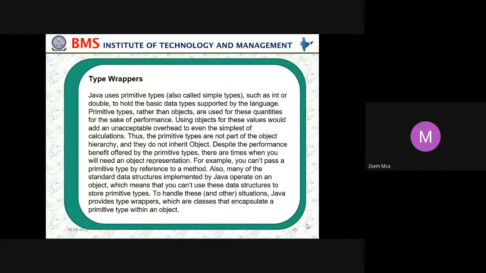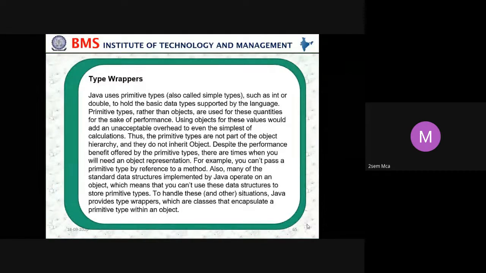Next we move on to type wrappers. So what is a type wrapper? Java uses primitive types, also called simple types, such as int or double, to hold the basic data types supported by the language. Primitive types rather than objects are used for these quantities for the sake of performance. Using objects for those values could add an unacceptable overhead to even the simplest calculation. Thus, the primitive types are not part of the object hierarchy, and they do not inherit Object.